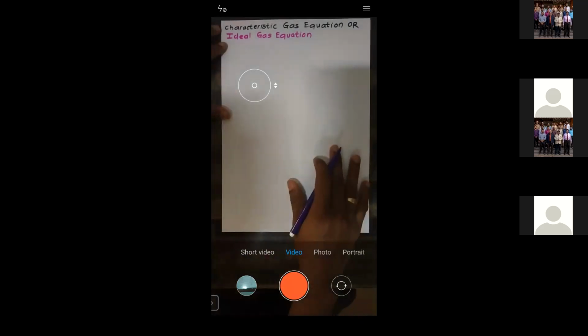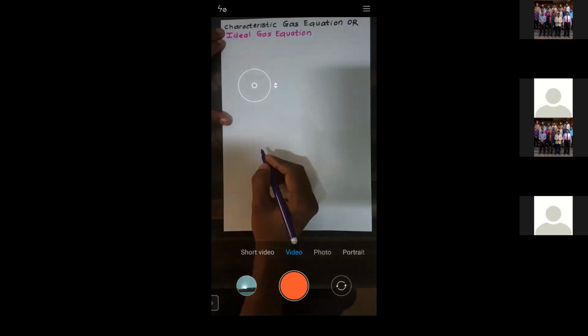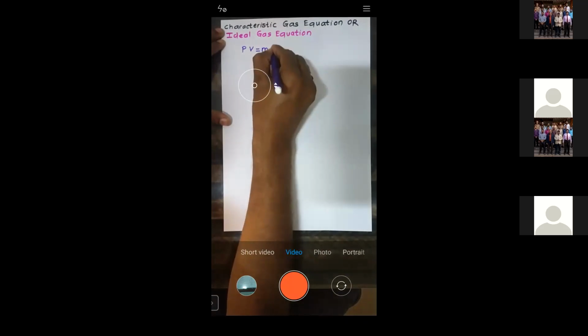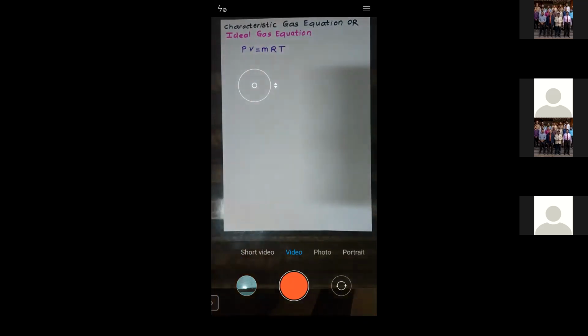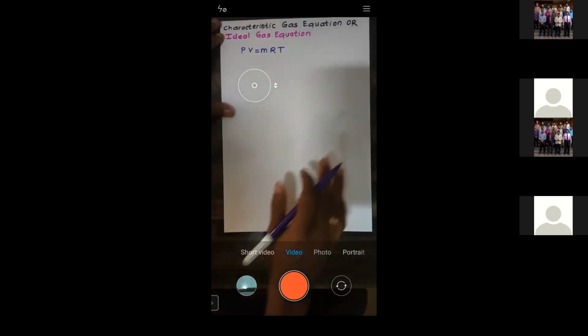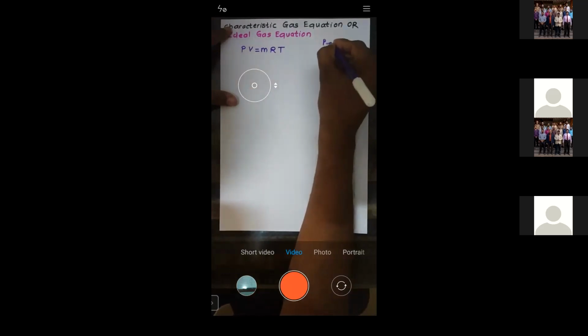Now let us start with this. You are seeing this equation, PV is equal to MRT. I will write it down here: P into capital V is equal to MRT. This is called the characteristic gas equation, or also the ideal gas equation. If you write down the terms in this equation, P is called the pressure. What is V?